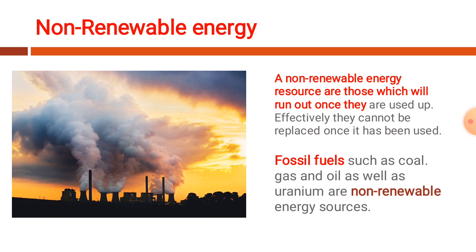For example, wood is a renewable resource. We can use wood to burn and cook food. When it gets over, we can plant trees and effectively replace them, whereas fossil fuels cannot be replaced in the same way.